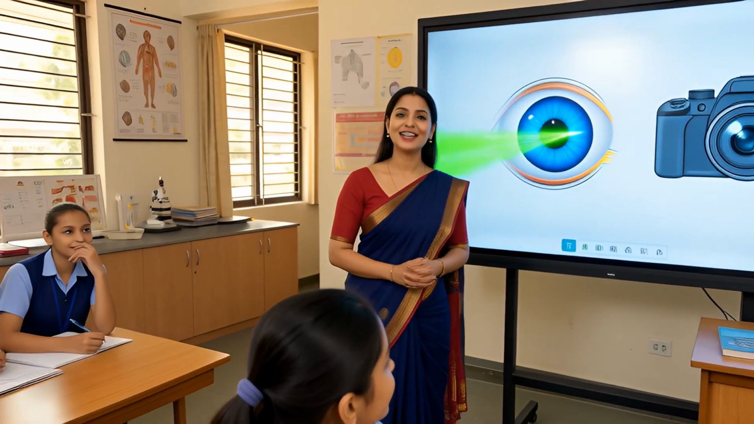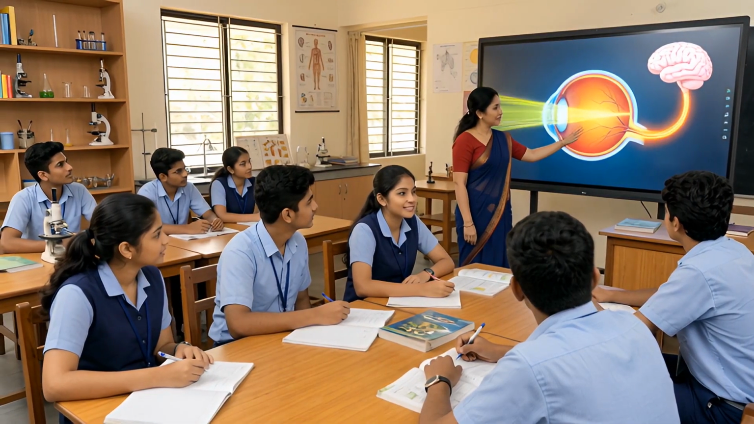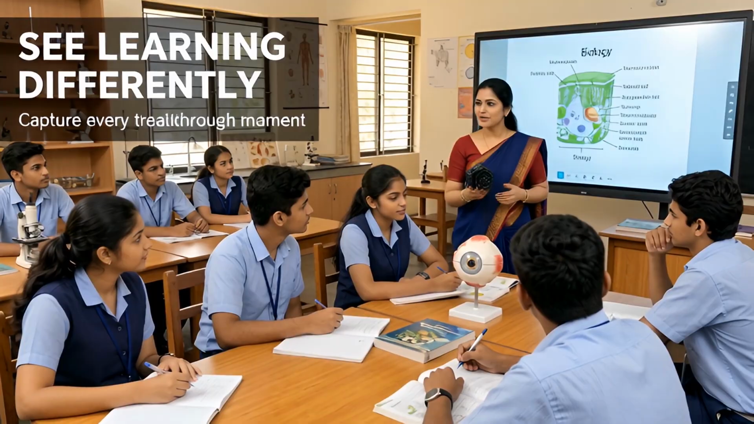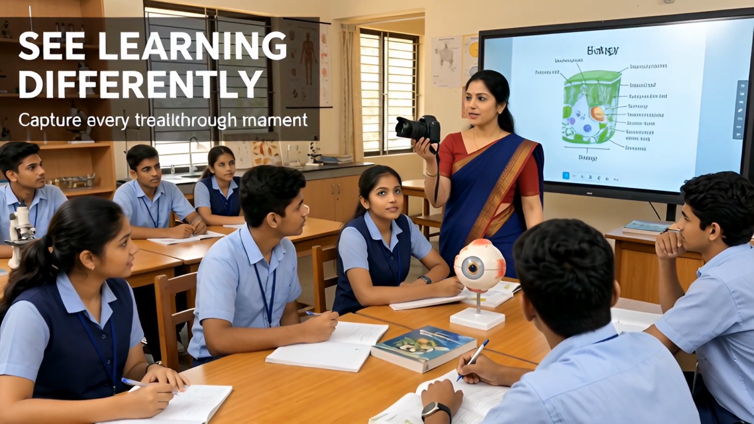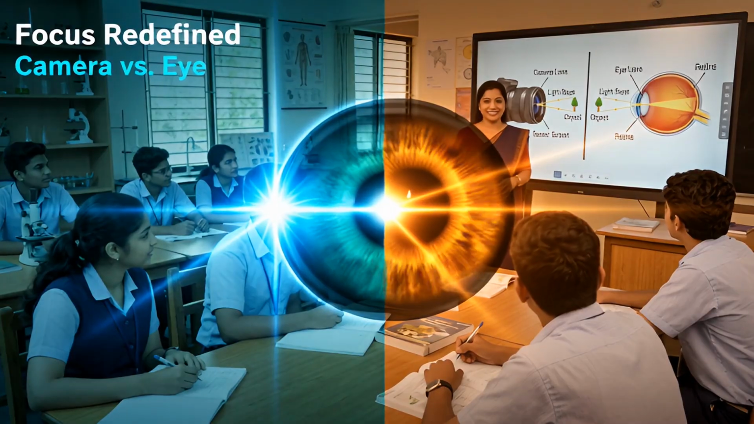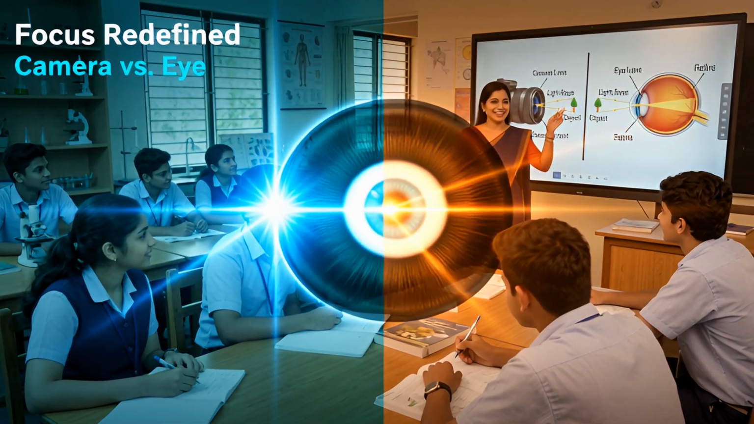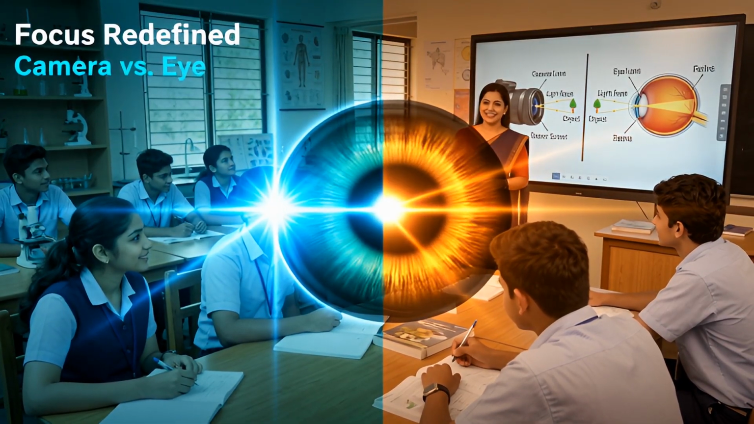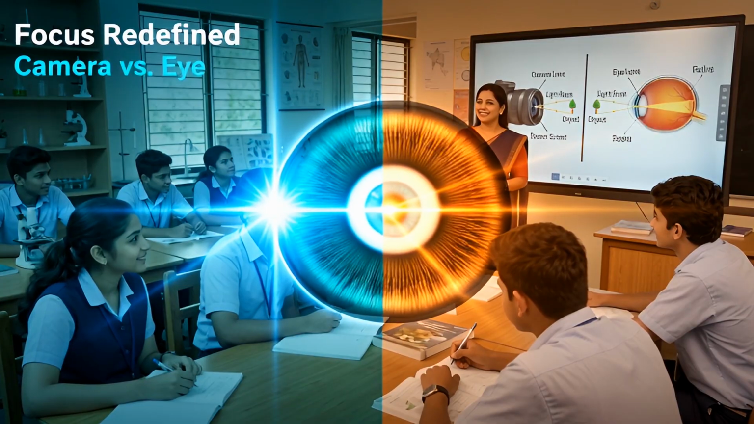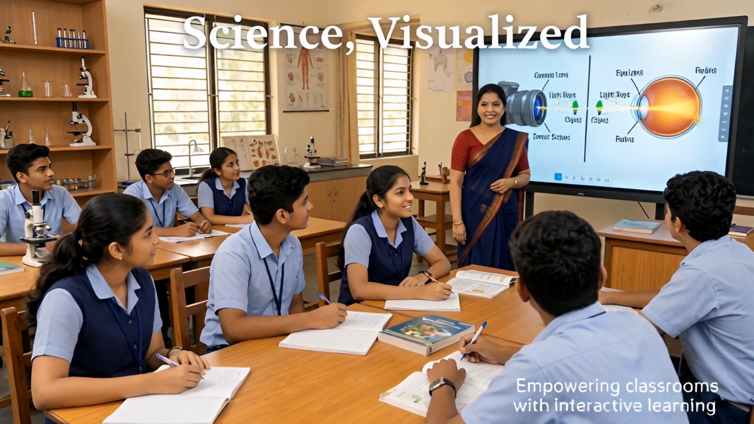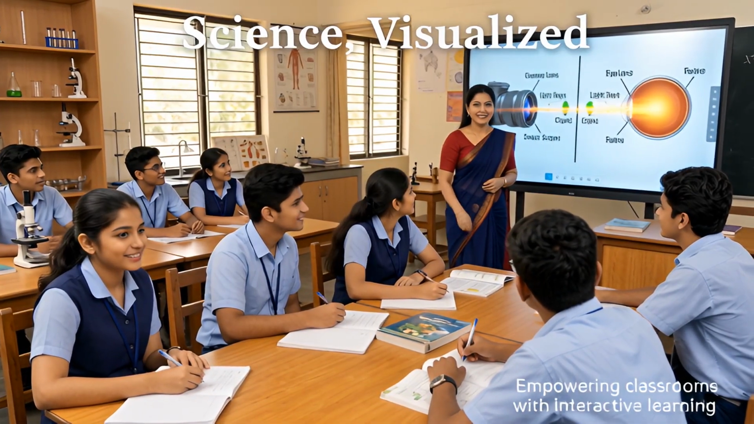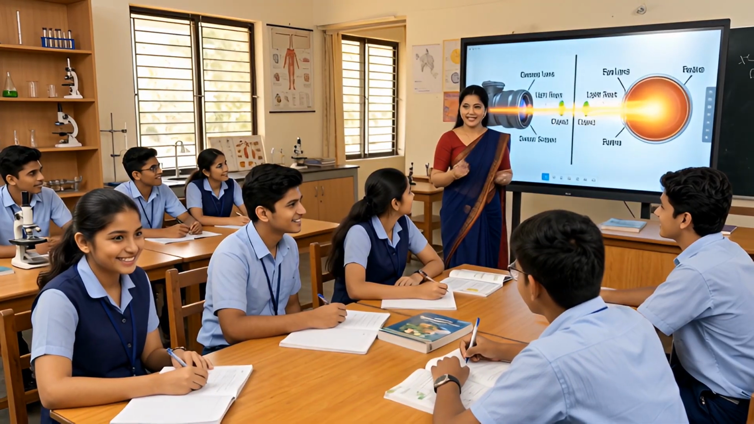This ability is called power of accommodation. Now, let us check whether you have really understood it. First question, why is the eye compared to a camera? Answer, just as the lens in a camera focuses light and forms an image on the screen, the lens in our eye focuses light and forms an image on the retina. That is why the eye is compared to a camera.